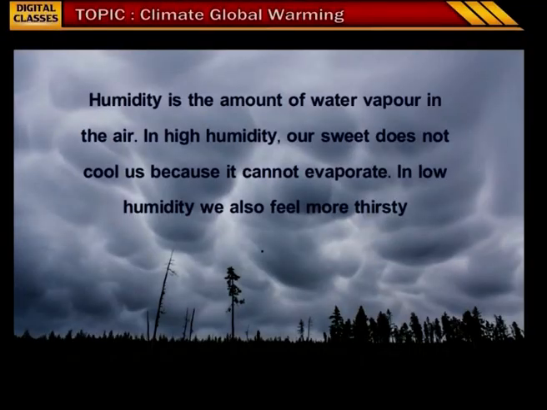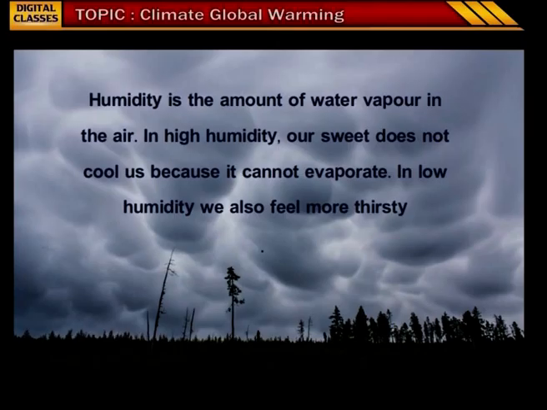Children, having learnt about the temperature and air pressure and types of winds, now let us learn about the other element of atmosphere, that is humidity. Humidity is the amount of water vapor in the air. In high humidity, our sweat does not cool us because it cannot evaporate. In low humidity, we also feel more thirsty.